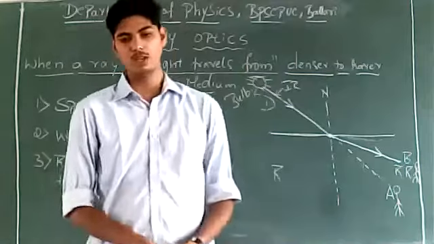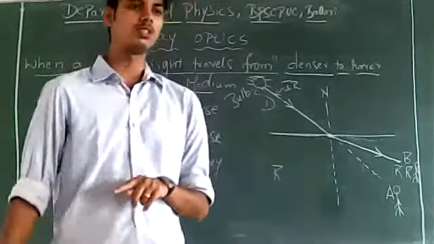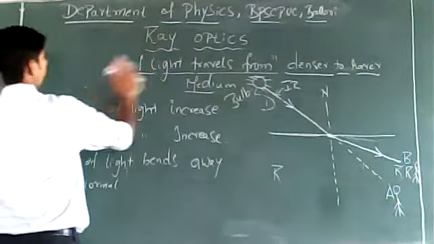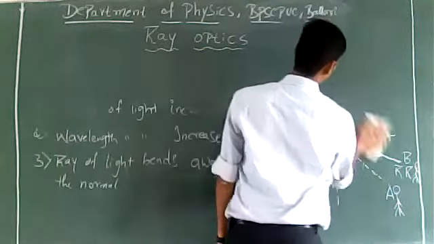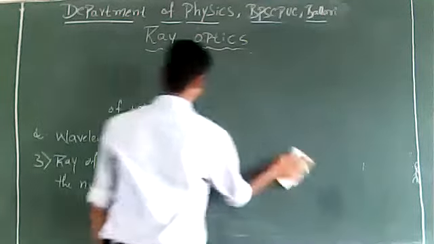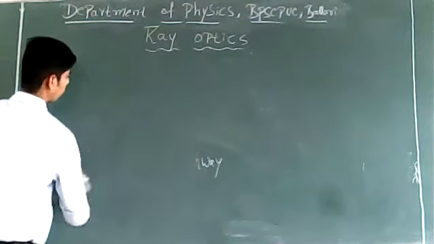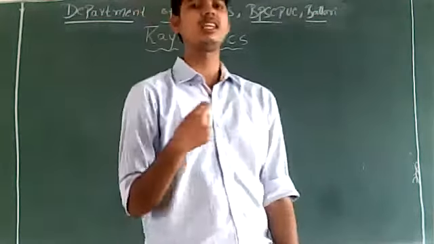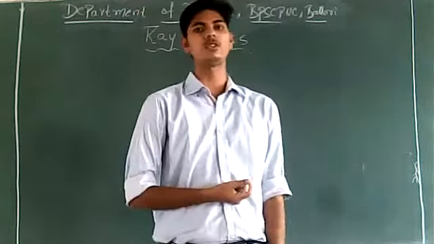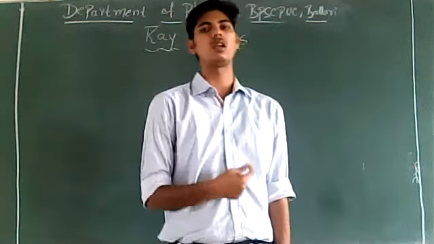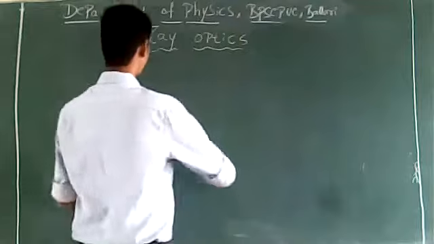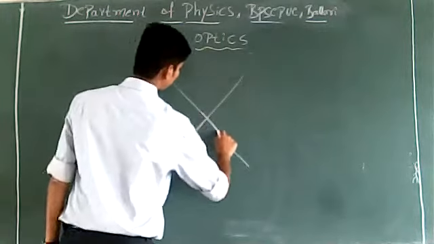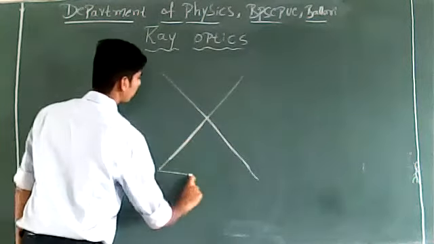I hope the idea of a ray of light traveling from rarer to denser and denser to rarer medium is clear. If this is clear, we will go back and understand some of the basic concepts of geometry. I have told you that ray optics is also called geometrical optics because in constructing the image of some object, we will be making use of basic laws of geometry. One circle. Suppose this is some geometry, here is a triangle.